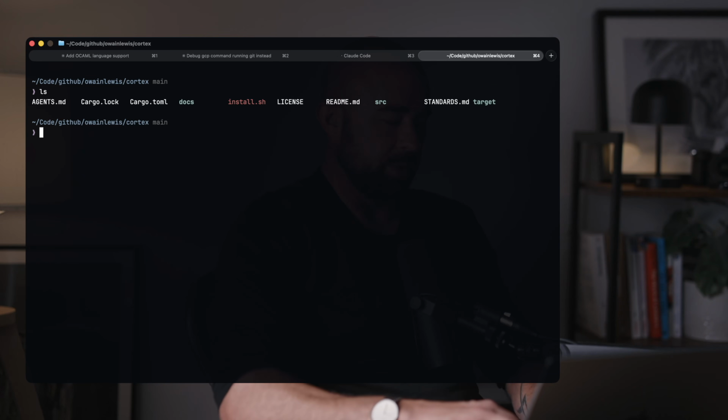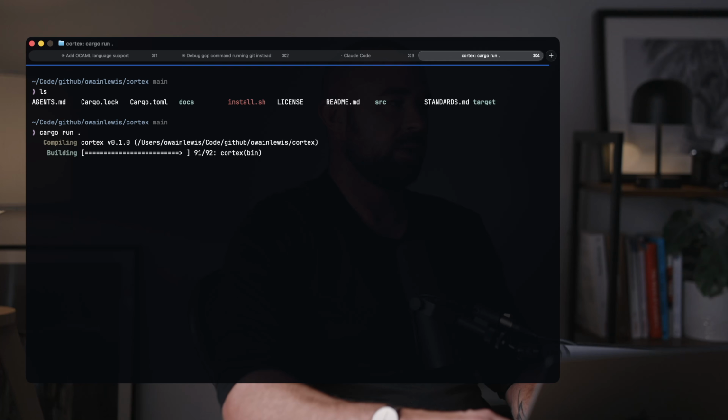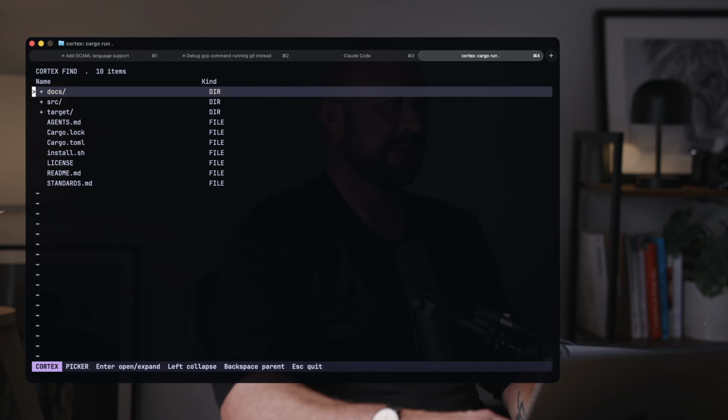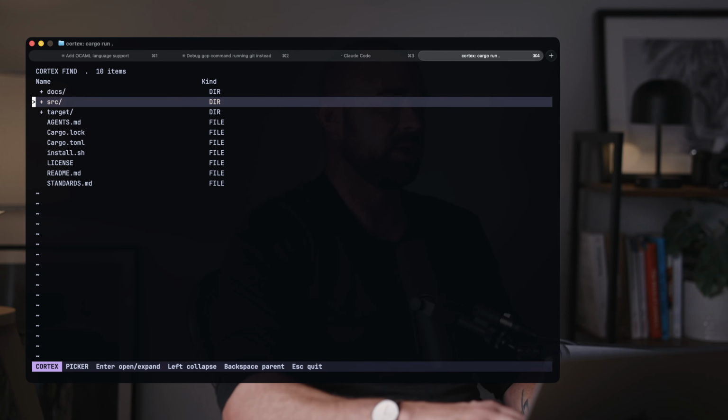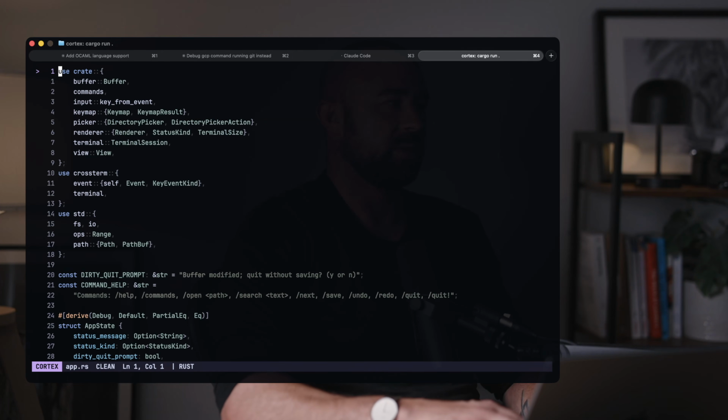So another example that you can do is to triage issues. For example, this project here is a text editor that I'm building. So if I was to run, I think it's cargo run. It's been a while. So this is a project I'm working on. It's a terminal-based editor that I use to replace Vim or Emacs, things like that. So it's just a text editor that I'm building.